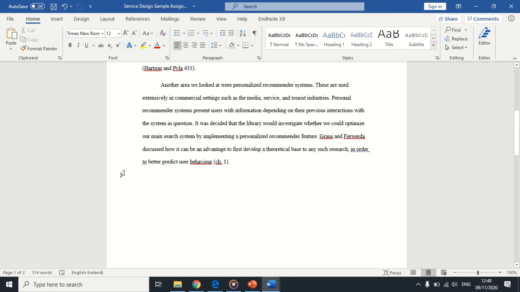So the final reference type I want to show you is how to cite a chapter in an edited book. So in this last paragraph here, I have paraphrased from the writers Grouse and Verwerda, and I took the paraphrase from chapter 1. This is an ebook, so I don't have page numbers in this particular ebook, so I just put in the chapter number.